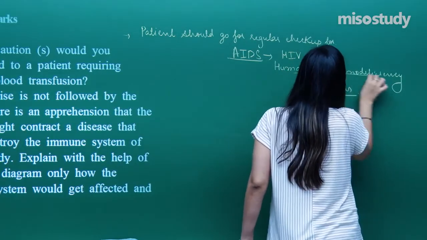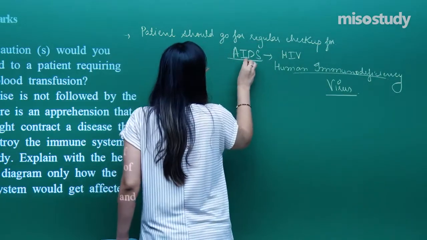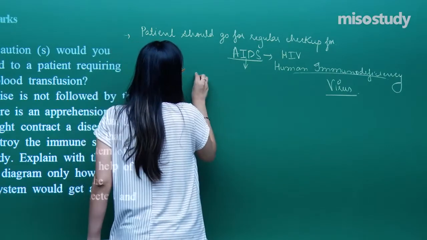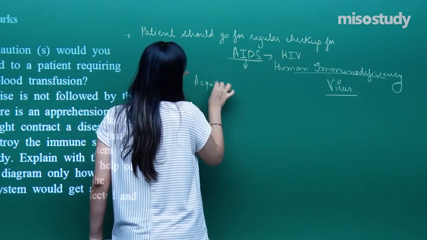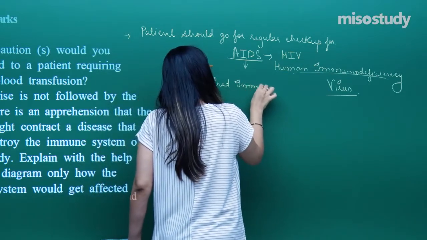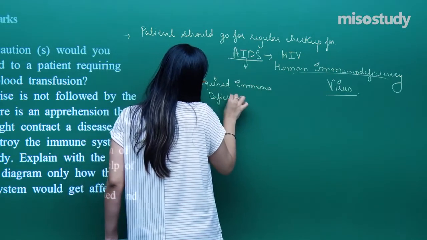So the whole immune system of the patient will become compromised. What is the full form of AIDS? That is acquired immunodeficiency syndrome.